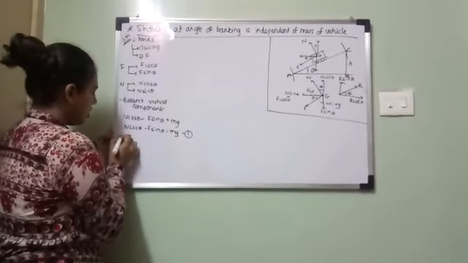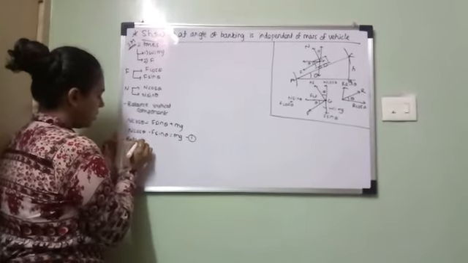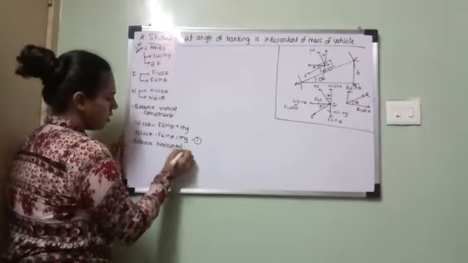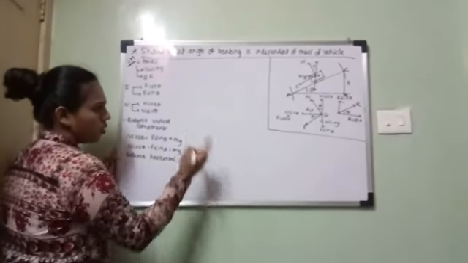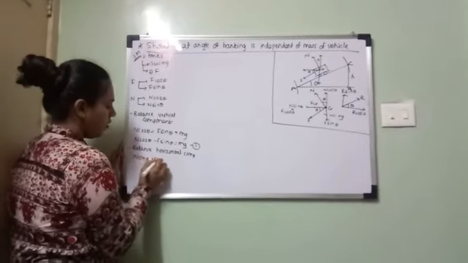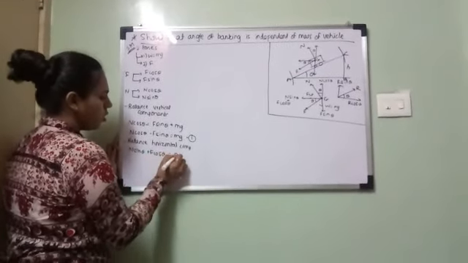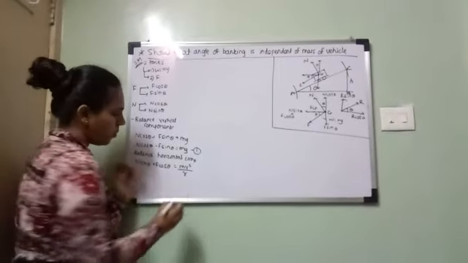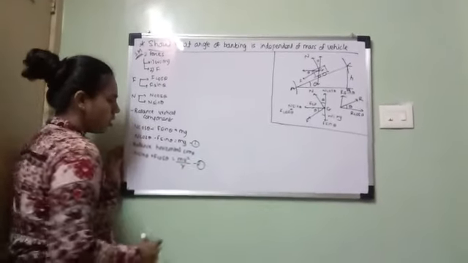Now balance horizontal components. So second step is balance horizontal components. What are the horizontal components? N sin theta plus F cos theta is equal to, towards center is centripetal force, which is mv square upon r. Let this be equation number 2.